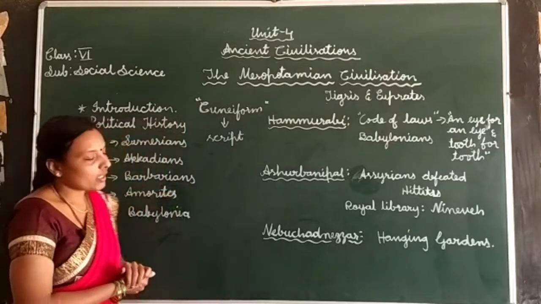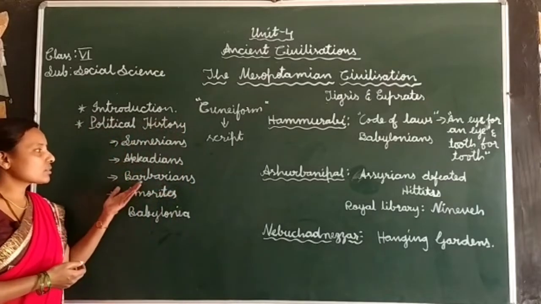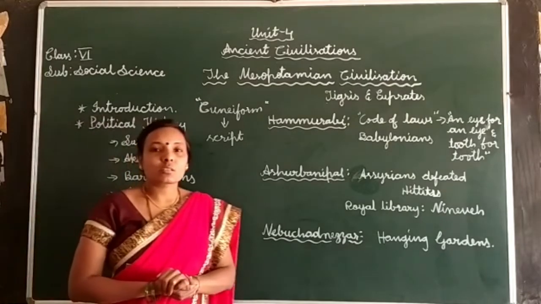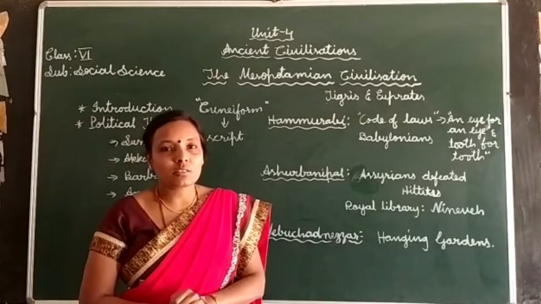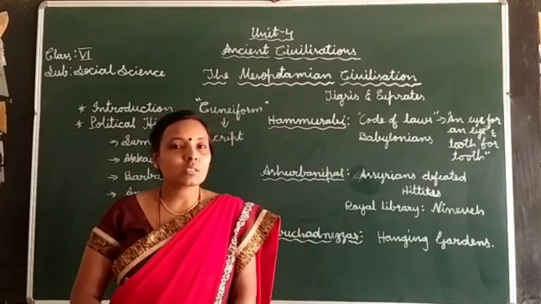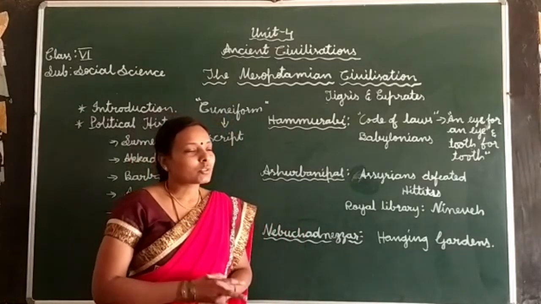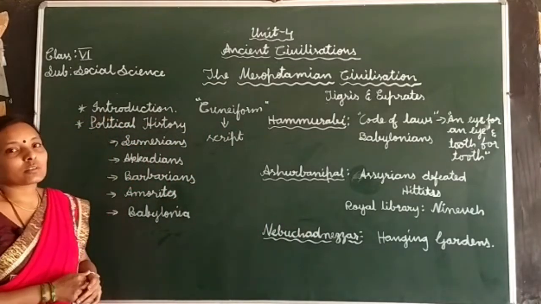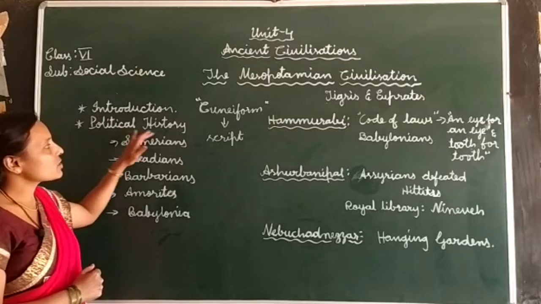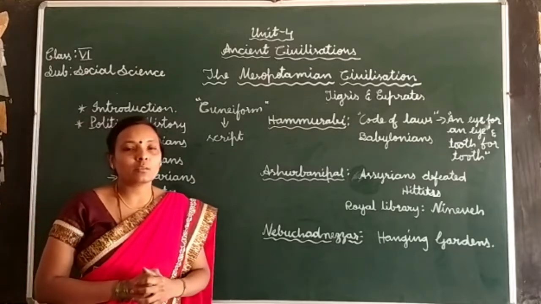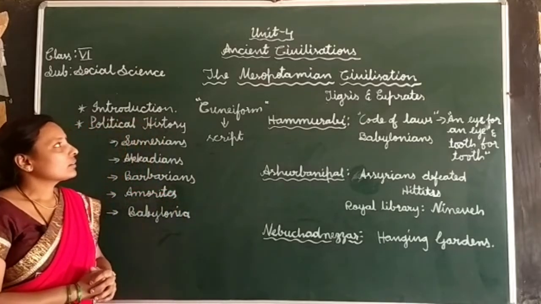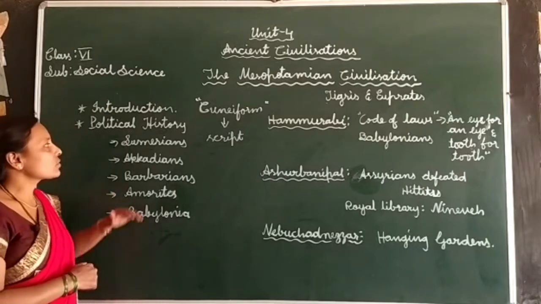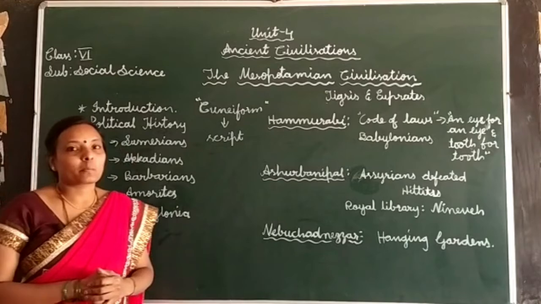Sumerians, Babylonians, Akkadians, Barbarians, Amorites, Neo-Babylonians, Hittites, like these, different tribes ruled in this region. So this is the introduction of the Mesopotamian civilization. The next point is the political history of the Mesopotamian civilization. Its political history starts with the Sumerians.